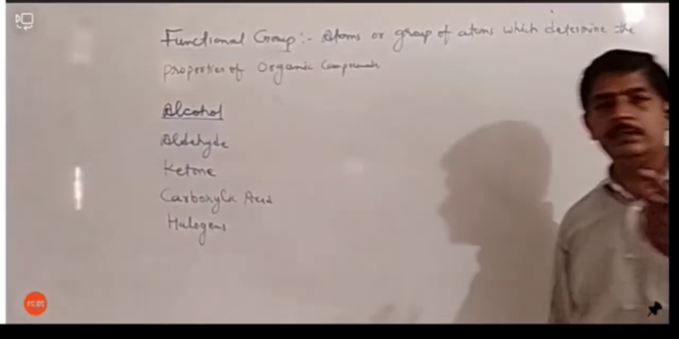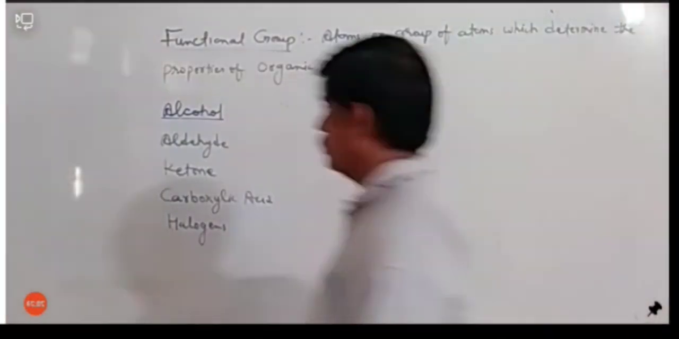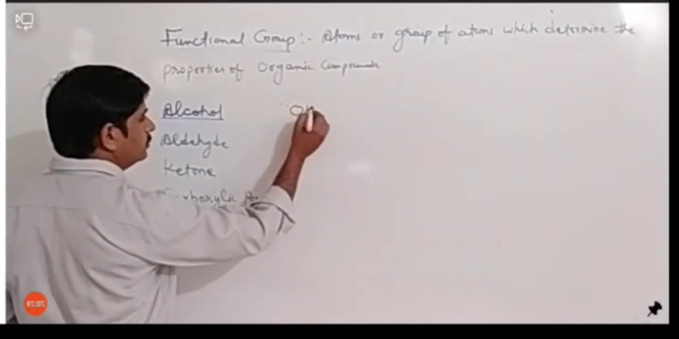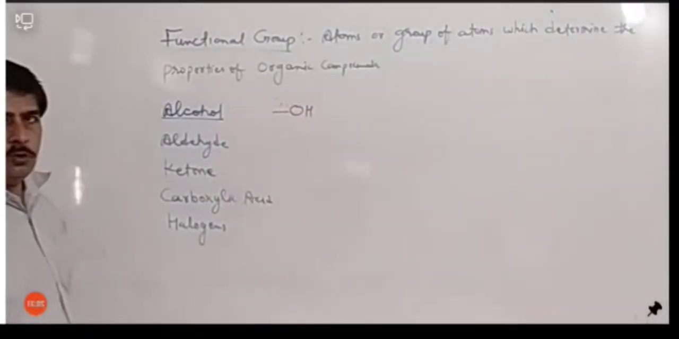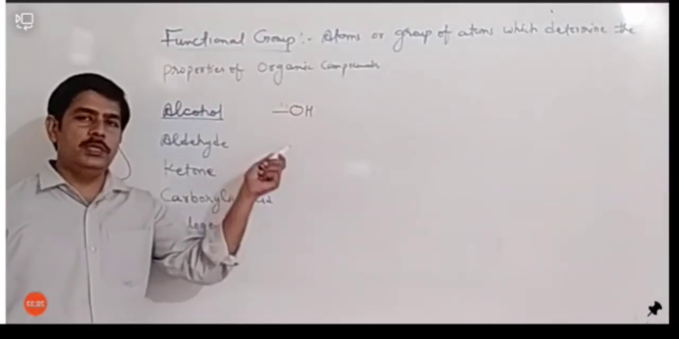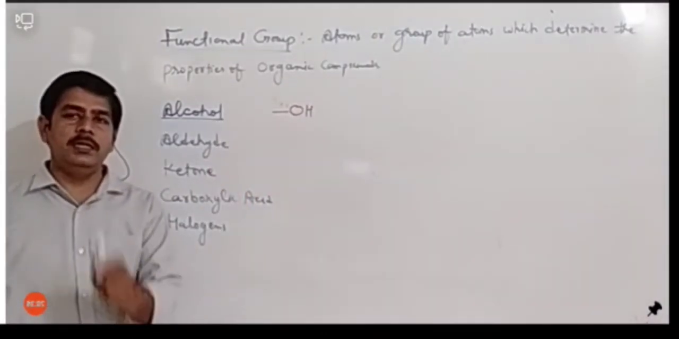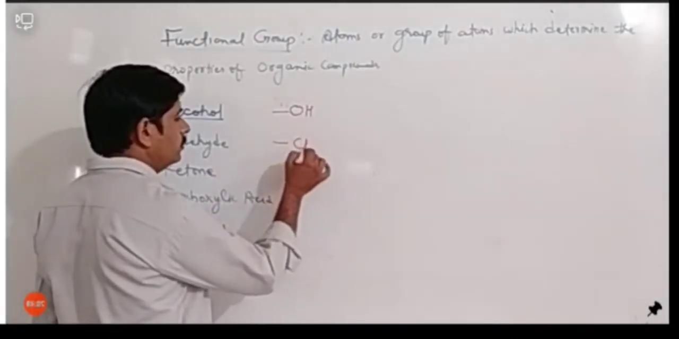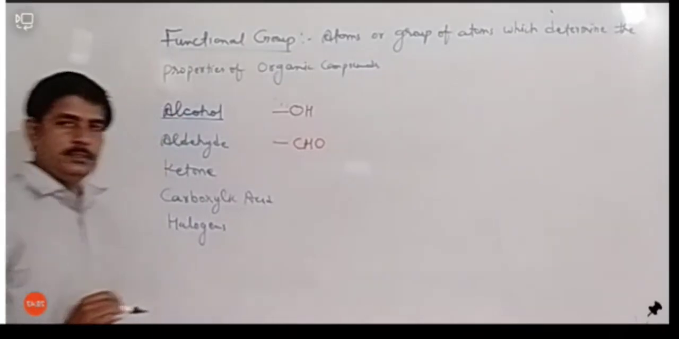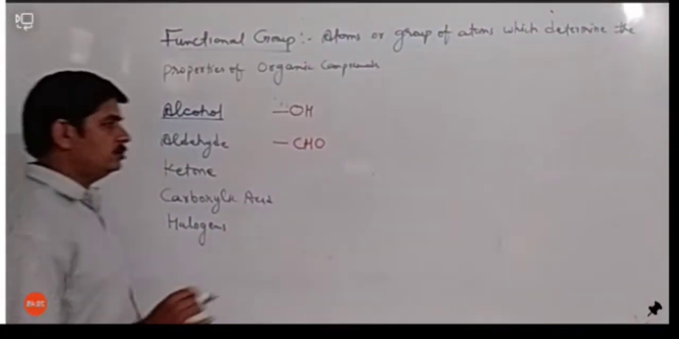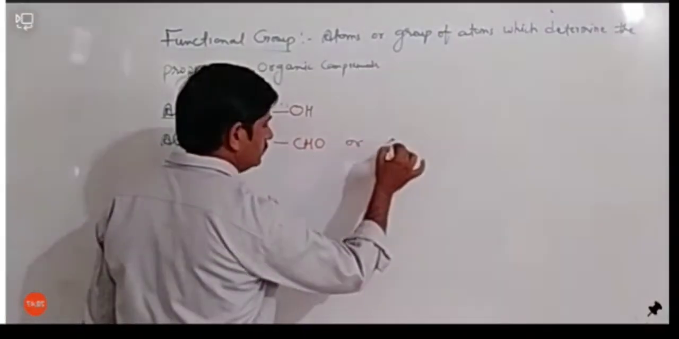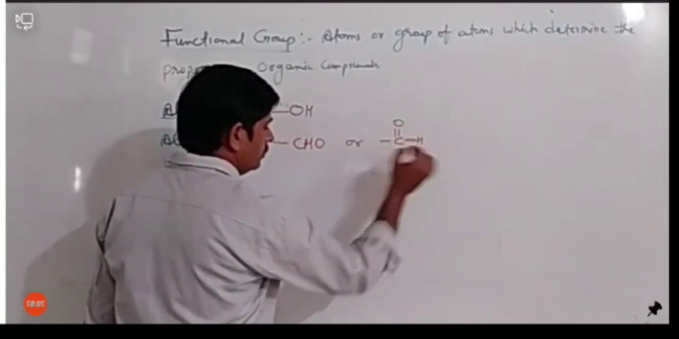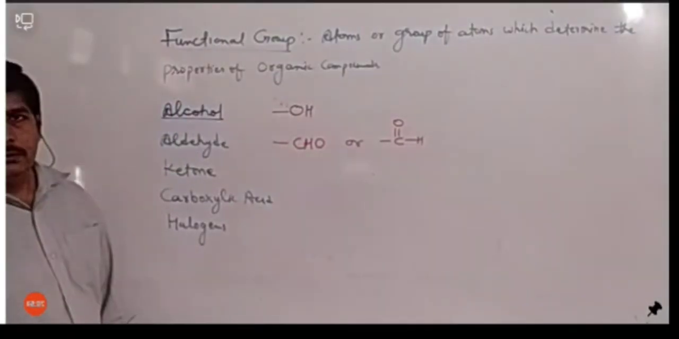We represent them with a particular symbol. If we are talking about alcohol, alcohol can be represented using OH. OH is the symbol of alcohol. If you see OH anywhere in any organic compound, you can say that it is an alcoholic group. If you have a CHO group, it represents the aldehyde. CHO group is aldehyde, and you can write it like this as well. This is the structural formula of aldehyde.